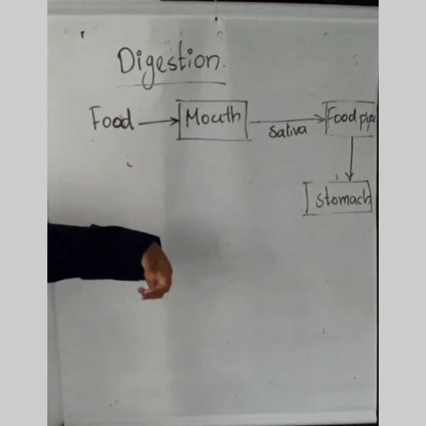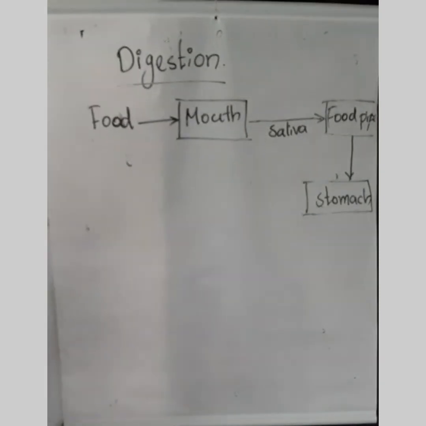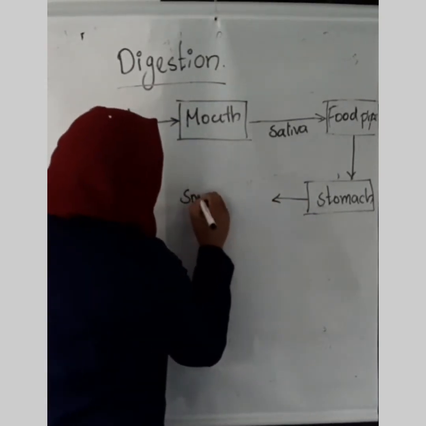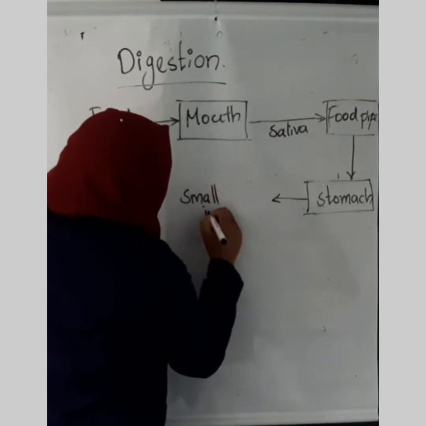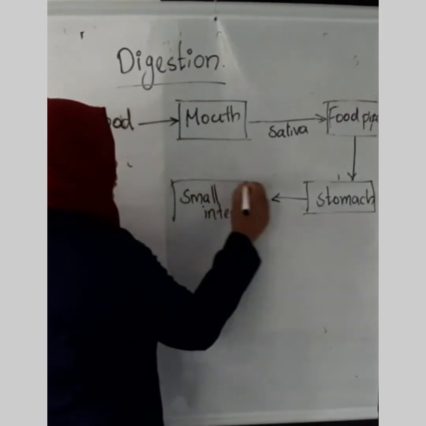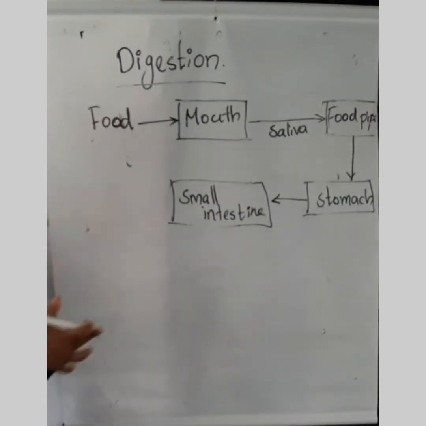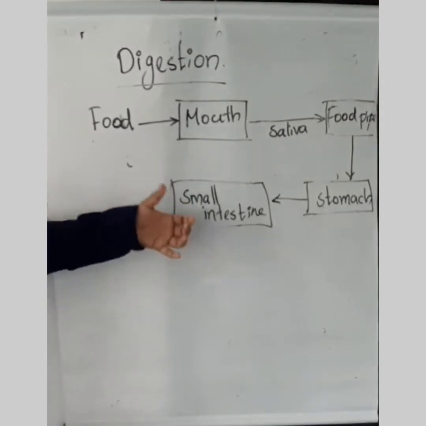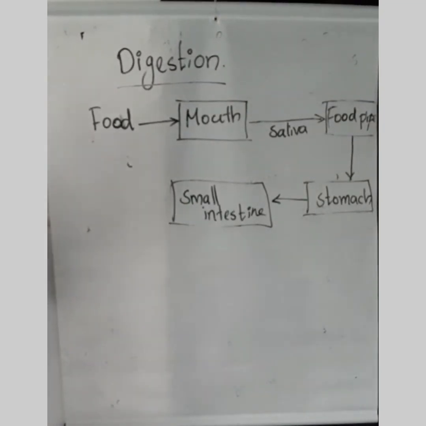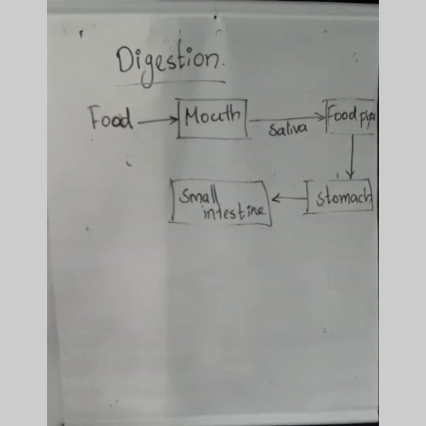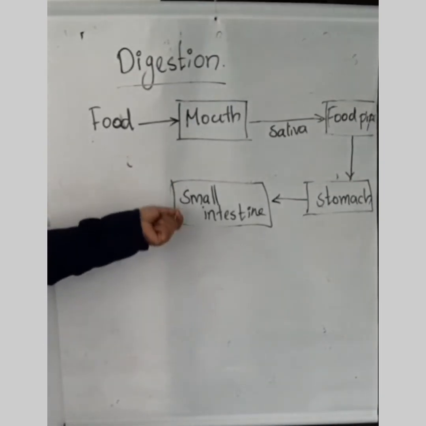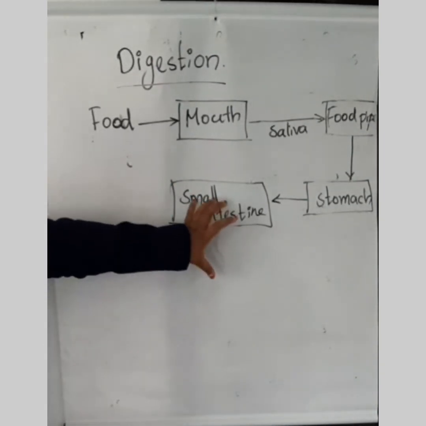Then after the stomach, where is it going? Yes, from the stomach it is going into the small intestine. Then some other organs are pouring some digestive juices into the small intestine. Which are they? Yes, the liver and pancreas produce the digestive juices, which are poured into the small intestine.